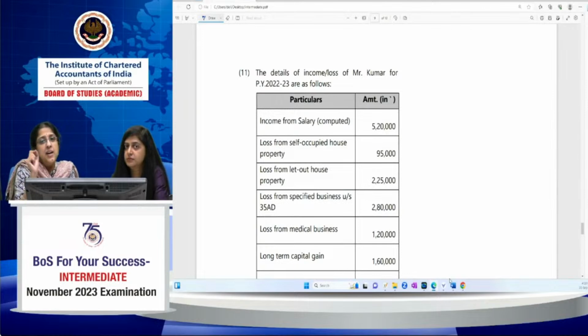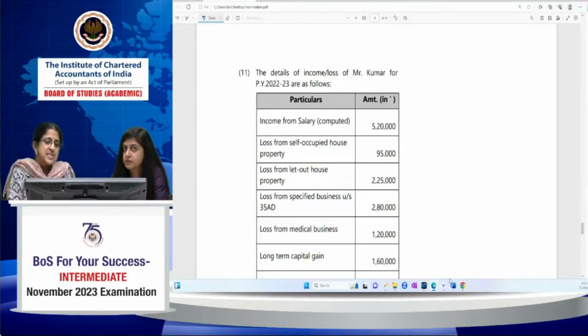In this regard, 115BAC is also important. So far, what I told you was under the normal provision. Suppose you apply 115BAC. There's a specific provision that loss from house property cannot be set off against any other income. Whether it's a let out property or a self-occupied property, any loss, you can't set it off against any other head of income, even in the same year. The 2 lakh restriction also doesn't apply. Even 1 rupee, you cannot set it off against any other head of income.